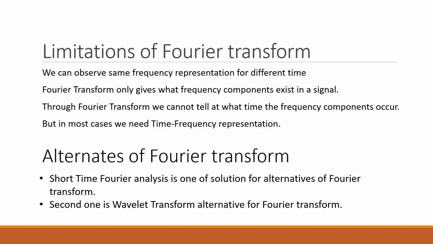As discussed in the previous example, we found the limitations of Fourier transform: it only gives frequency components of the existing signal. Through Fourier transform, we cannot tell at what time the frequency components occur. But in many cases, we need to analyze the time frequency representation. For that, there are so many alternatives. Few of them are short time Fourier analysis and another one is wavelet transform. In wavelet transform, there are so many types we will see.